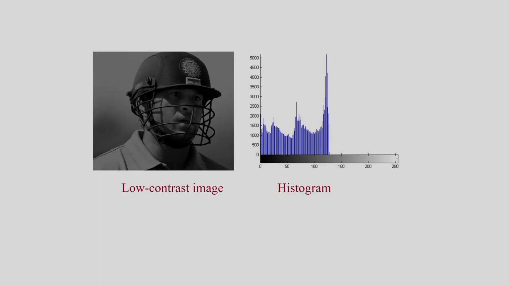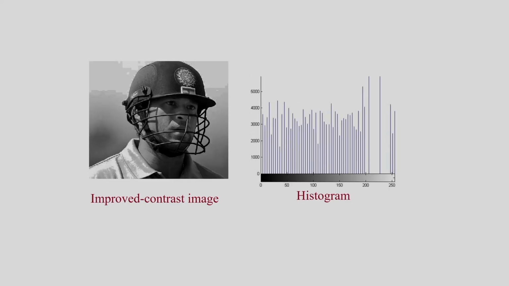And you can see one example of the low contrast image and the corresponding histogram. And this is the improved contrast image. You can see the histogram of the image. This histogram is uniformly distributed, so the contrast is better as compared to the previous one.